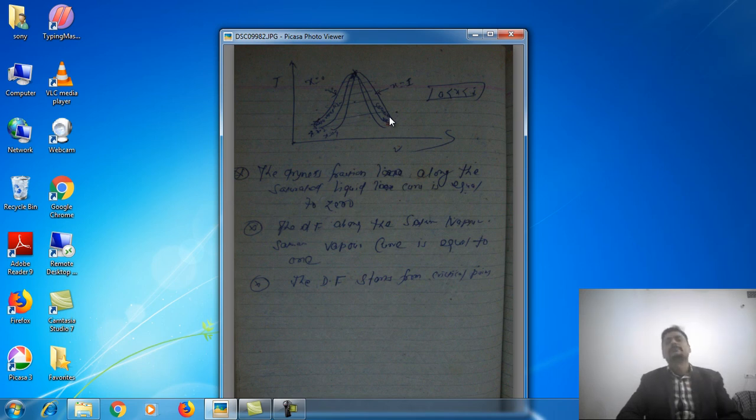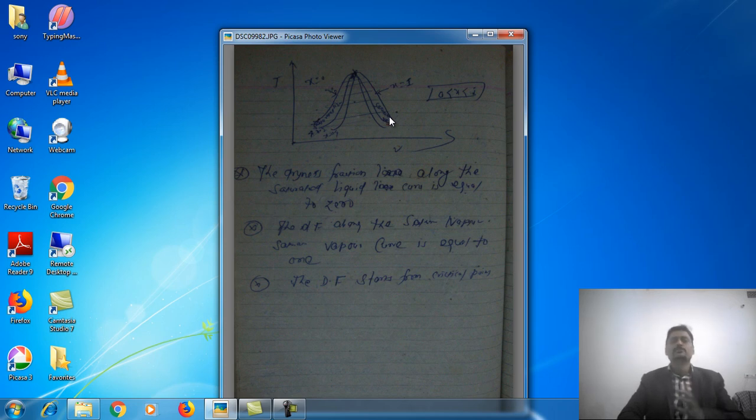In the next discussion we tried to understand the meaning of sensible heating and latent heating. We have seen that during sensible heating only the temperature changes whereas the phase does not change, and during latent heating the temperature remains constant but the phase changes. This is the second important observation point. The third important observation point is that as pressure increases, the latent heat of evaporation decreases, and at the critical point the latent heat of evaporation will be zero.